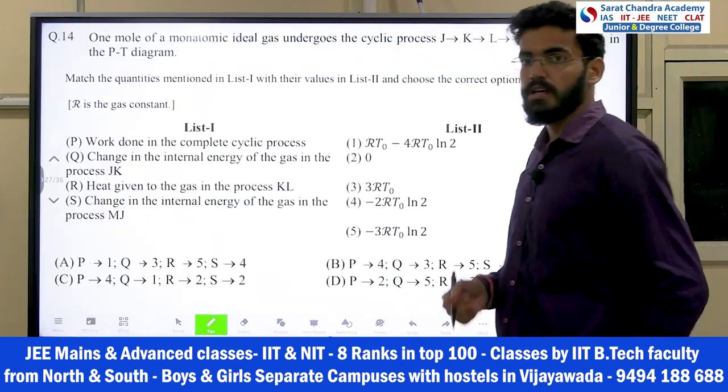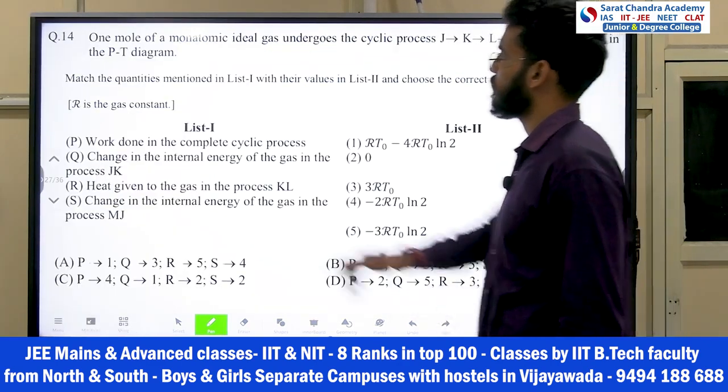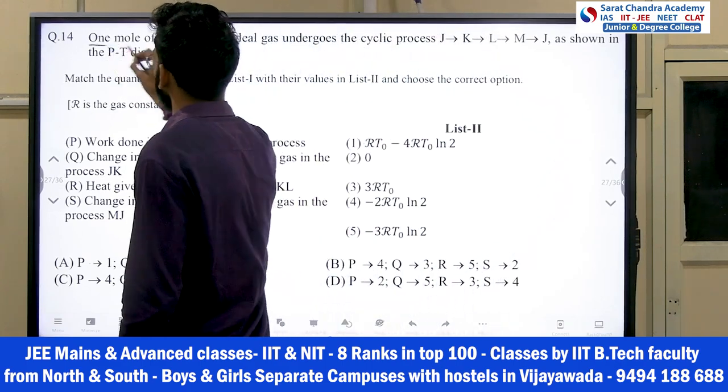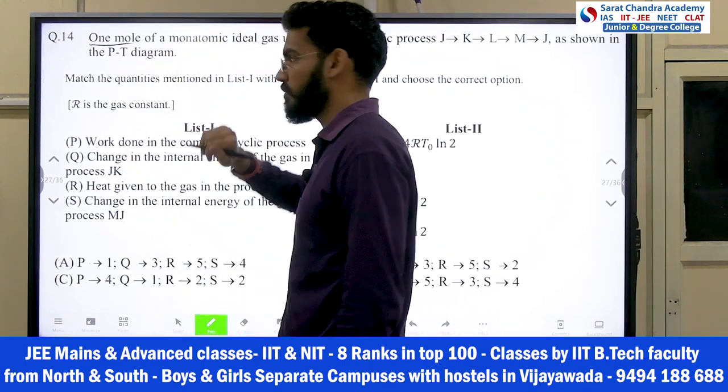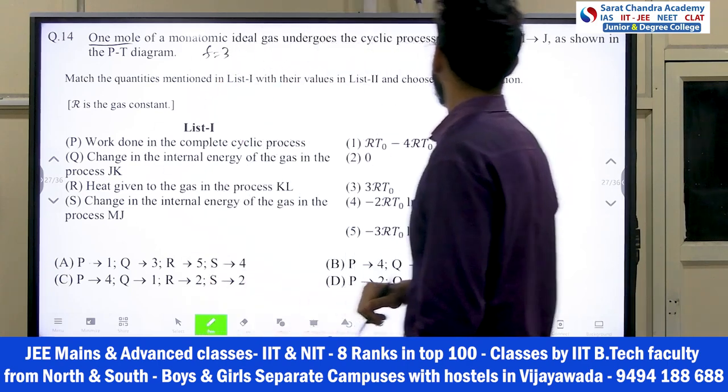Understood? Now we have our next question from thermodynamics. He's saying 1 mole of monoatomic gas. So the 1 mole information you have to retain, I will store it in my mind. Monoatomic means degrees of freedom 3. It undergoes a cyclic process.